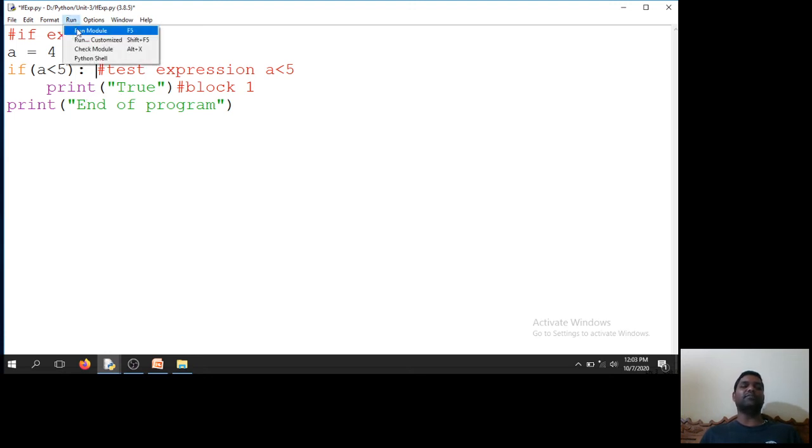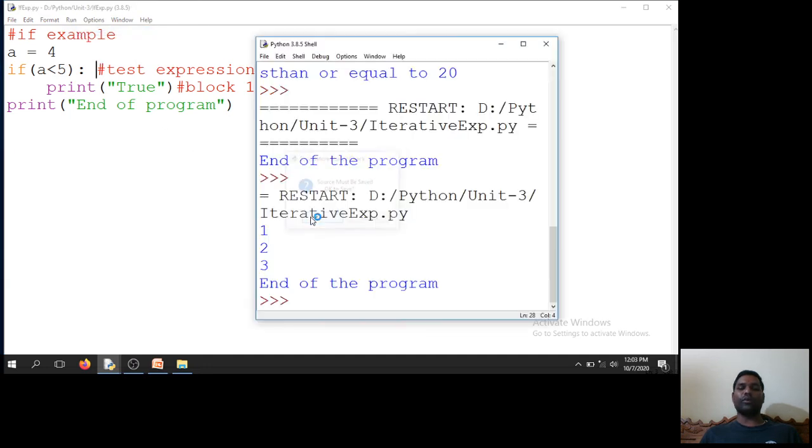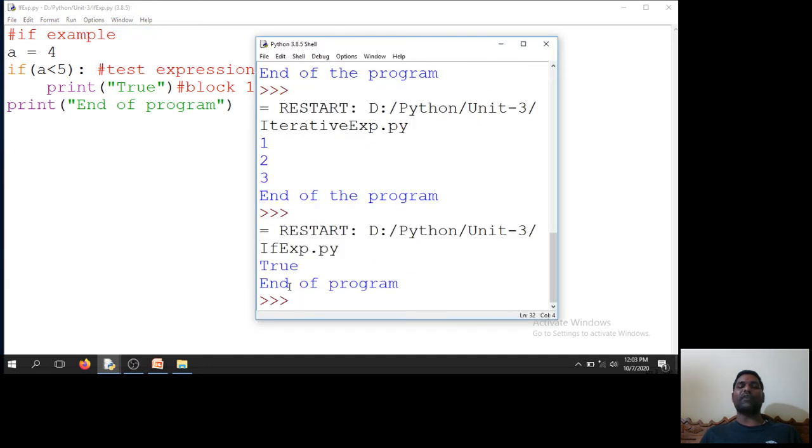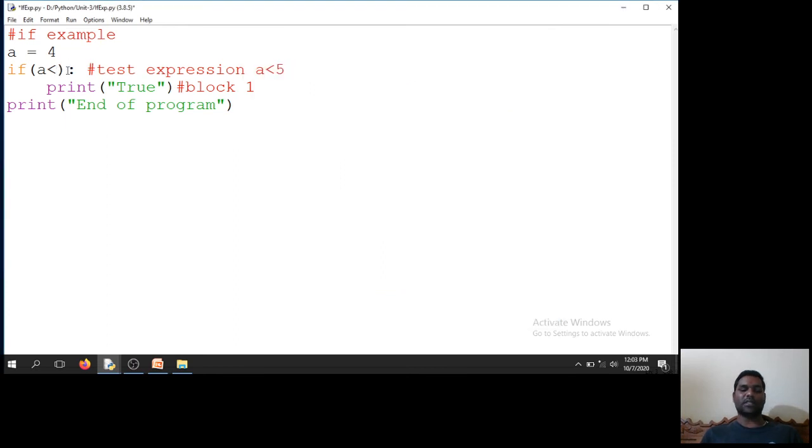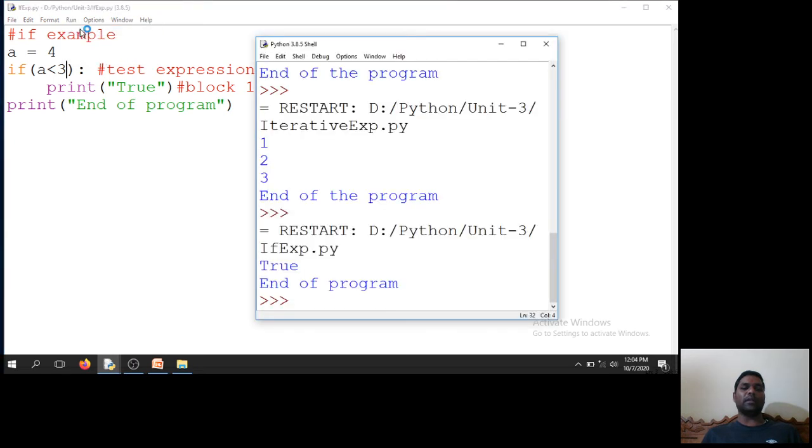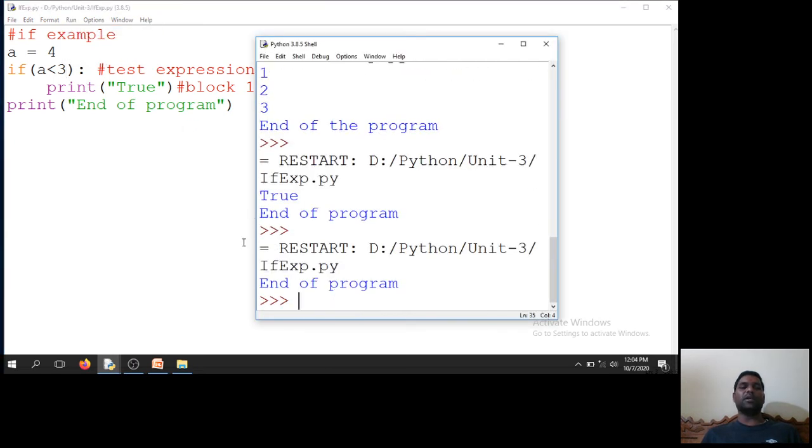So I will run, save. So 2, end of the program. If I modify this condition as A less than 3, it's false, then it will not go to the if block, directly it will go outside of the if block. That means end of the program. So I will run this code, end of the program. This is how the if block works.